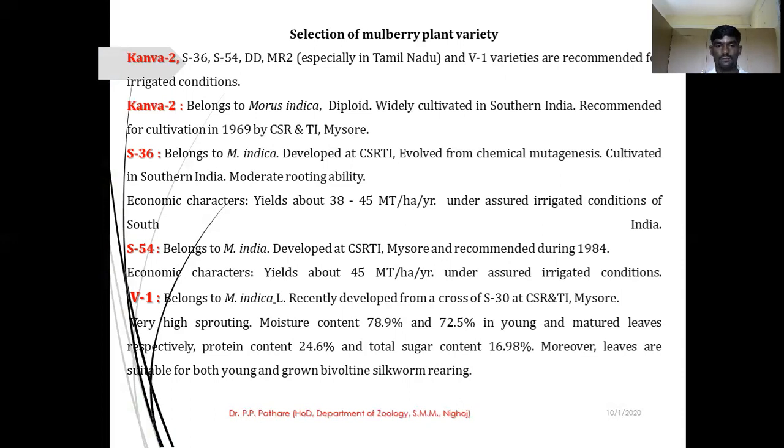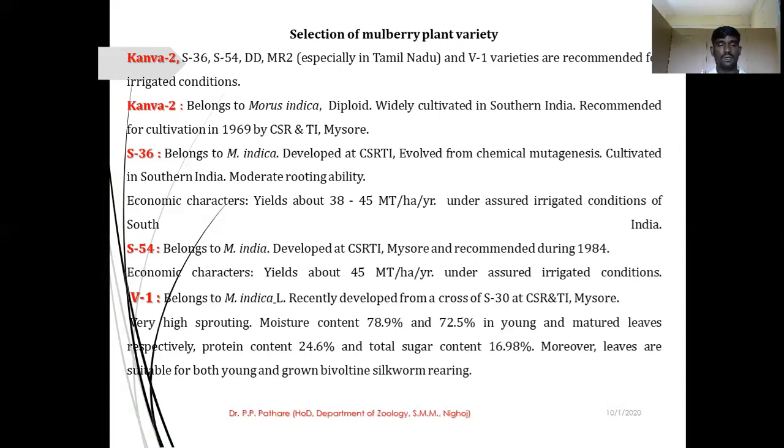Very high yielding capacity, moisture content is very high. They show about 78.9% and on an average 72% in young and mature leaves, respectively. Protein content 24% and total sugar content 16%.